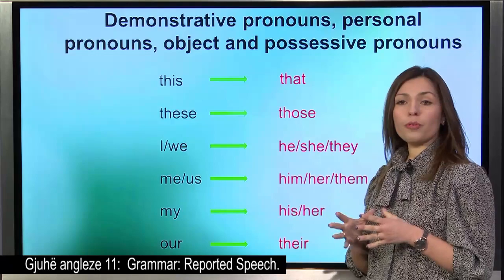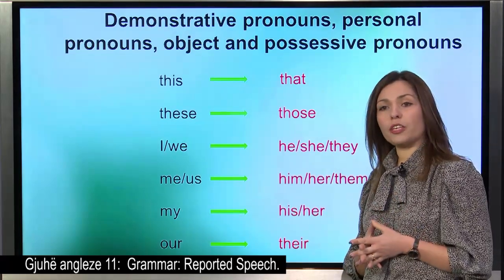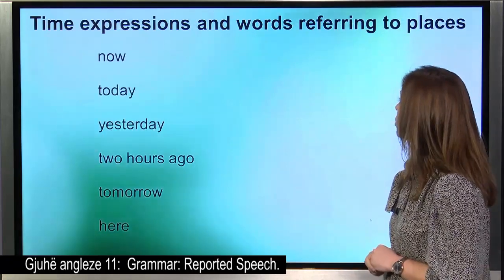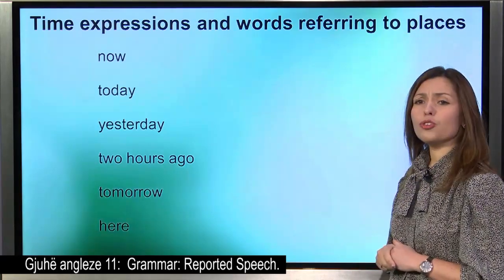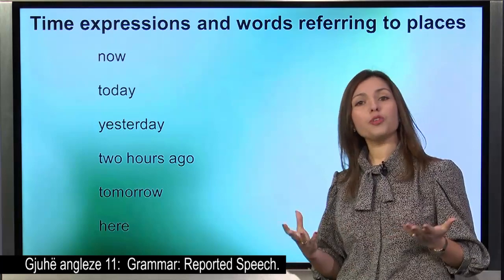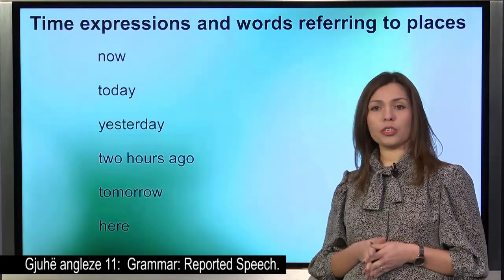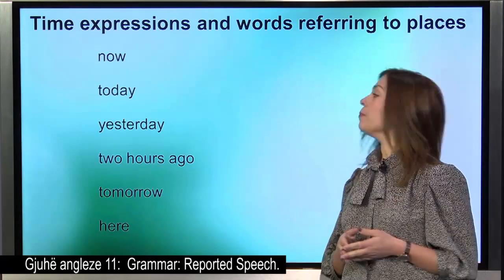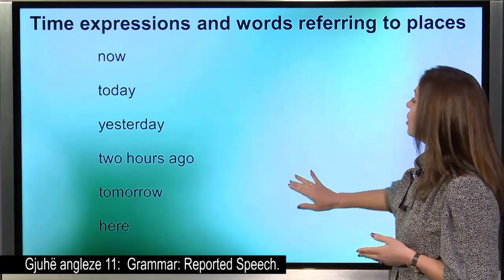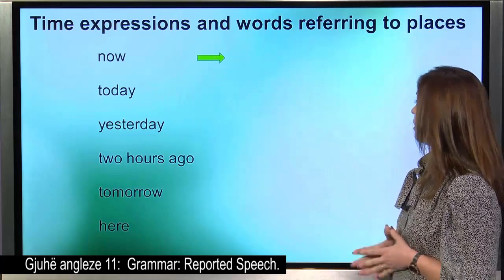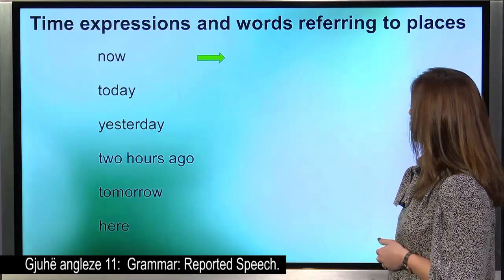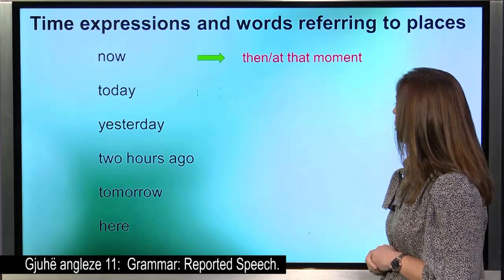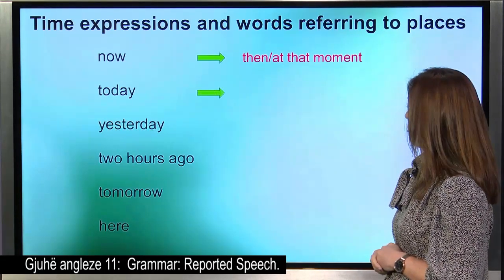So, we saw the changes in the tenses and in some pronouns. Apart from those changes, we also have some changes in time expressions and words referring to places. But let's see them. So, now becomes then. Today becomes that day.